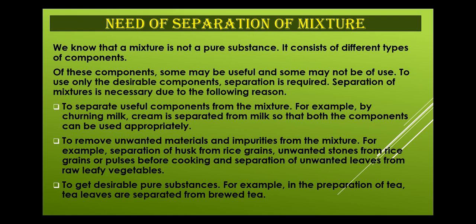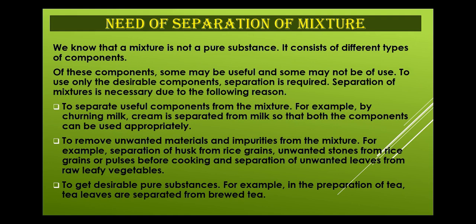The first is to separate useful components from the mixture. For example, by churning milk, cream is separated from milk so that both components can be used appropriately. In order to use both milk and cream, the separation of cream from the milk is required. So this is called separation of mixtures, and this separation is useful because at the same time we are using milk as well as cream.